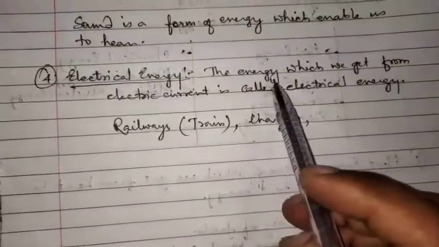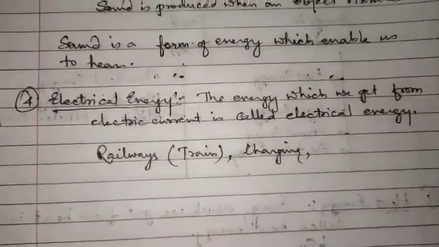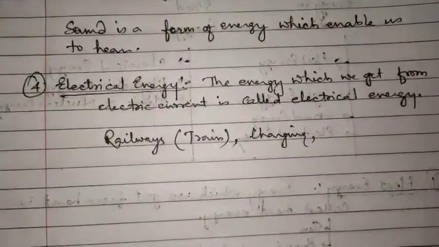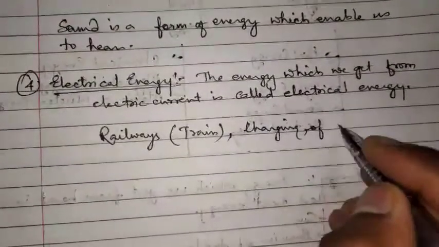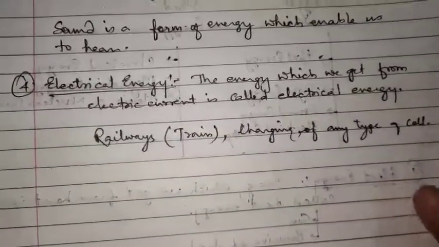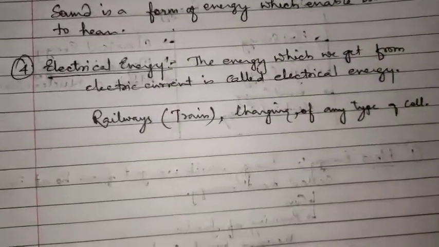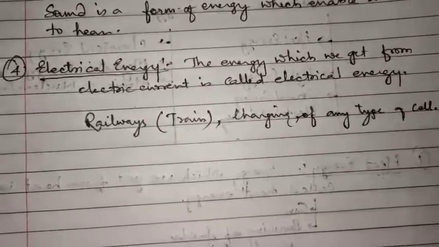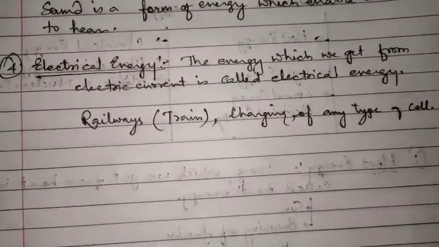We can define electrical energy as energy which we get from electric current, or electricity. Like railways are using electrical energy for running. We are using electrical energy for charging any type of cell, whether it is a mobile cell or a car electric vehicle cell. Whatever cell we are using, we are recharging those cells with the help of electrical energy.